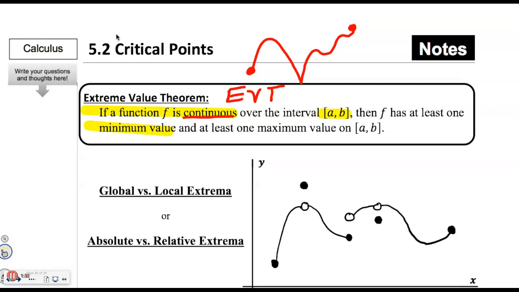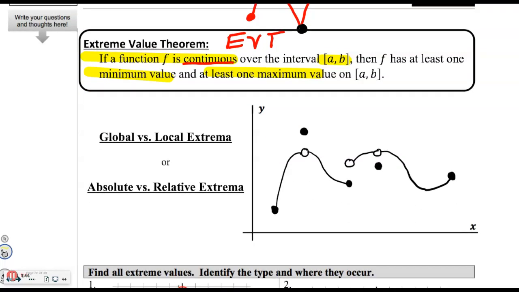In this case, its existence is right here. And at least one absolutely highest point. In this case, it's up here. Okay? So that's our EVT. It doesn't really require much practice. It's very common sense.